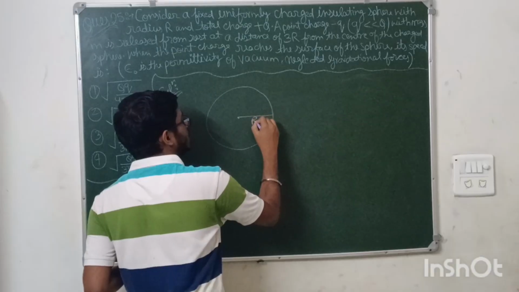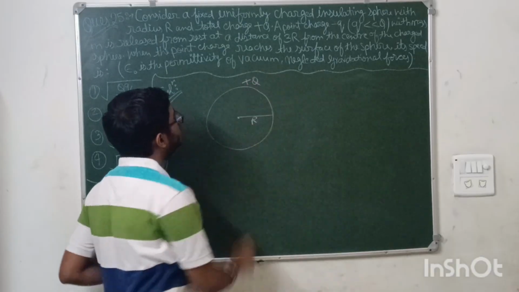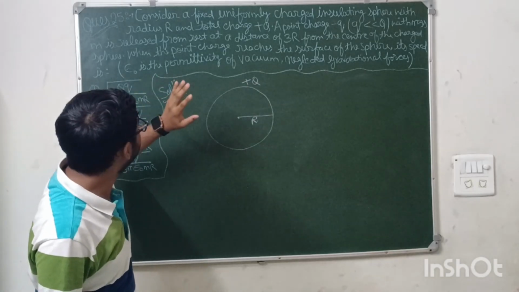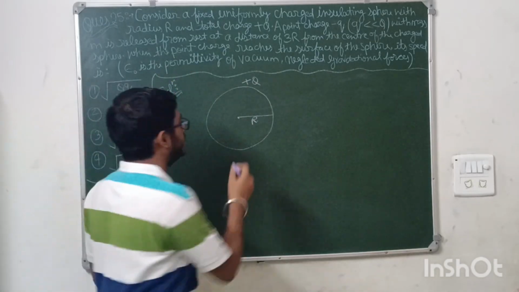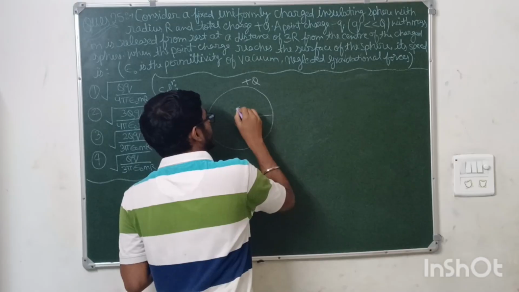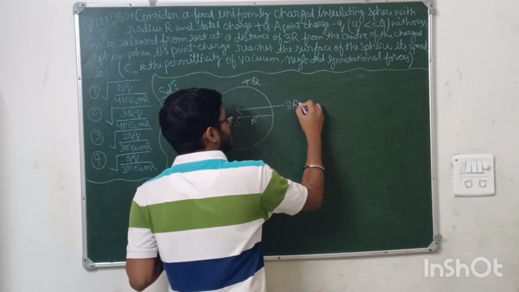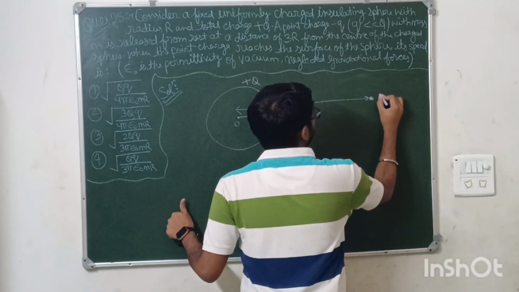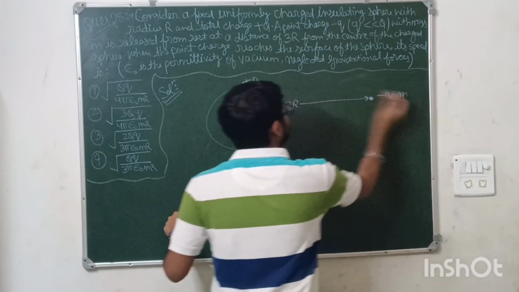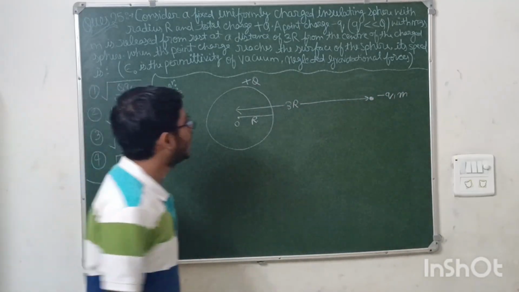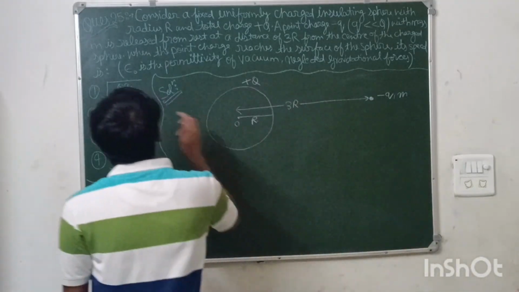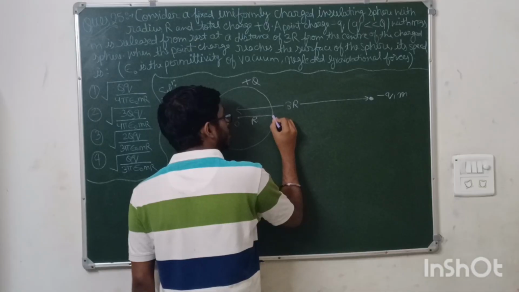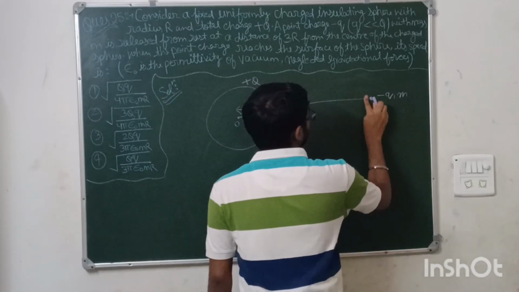Radius is r, and the charge is plus capital Q, and a point charge minus q with a mass of m is released from rest at a distance 3r from the center. This is the center of this charged sphere, and at a distance 3r, a small point charge of charge minus q and mass m is released towards it. Now it is asking its speed when it reaches the surface of the sphere, means when it reaches this point A, we need to tell the speed at this point.